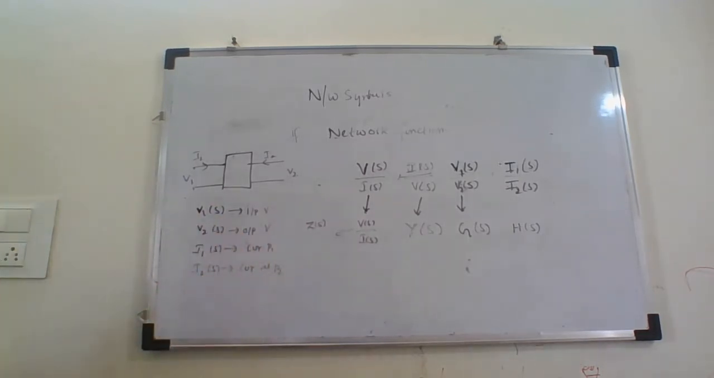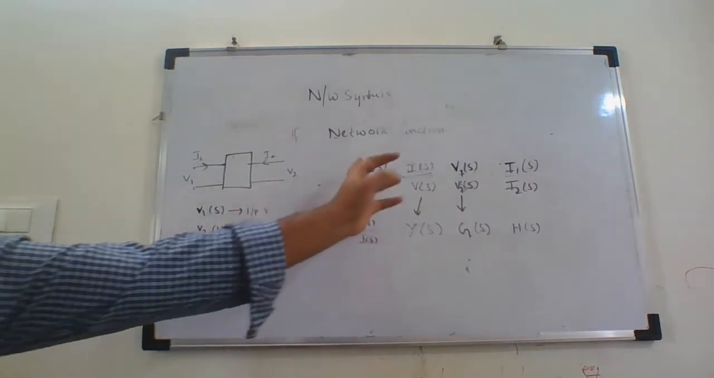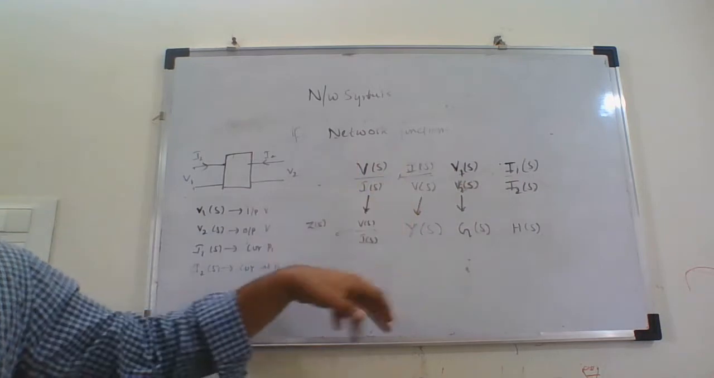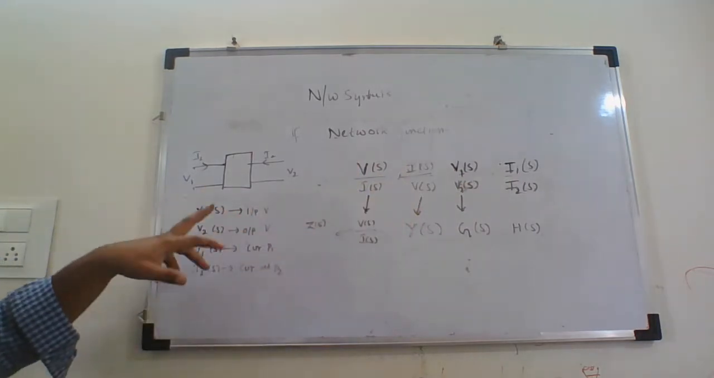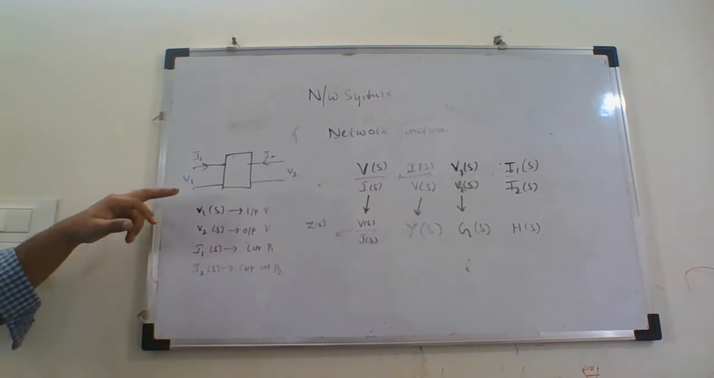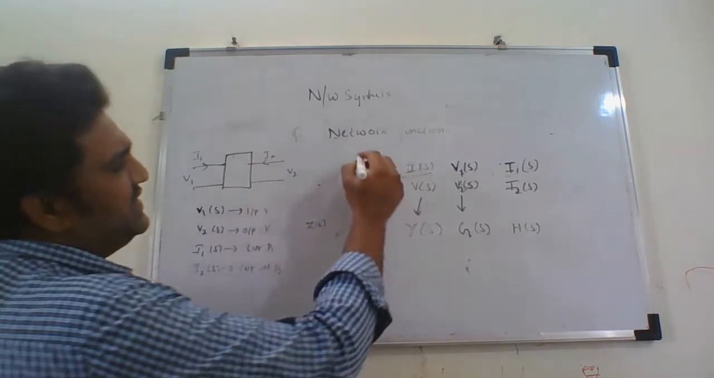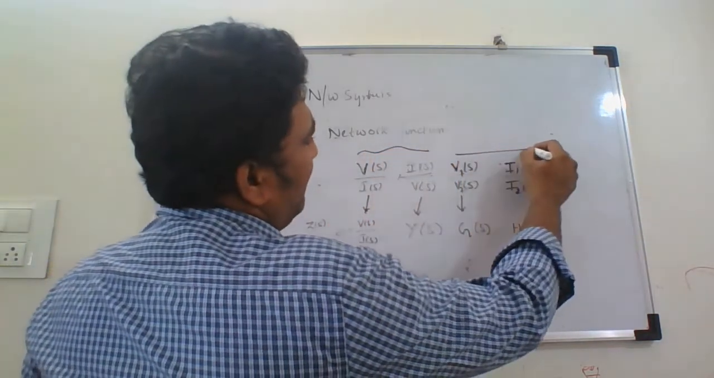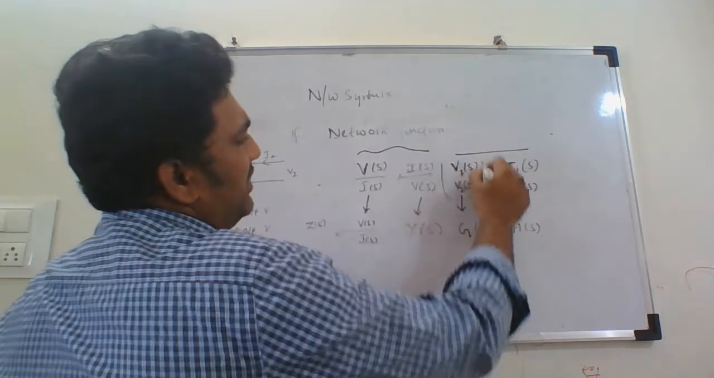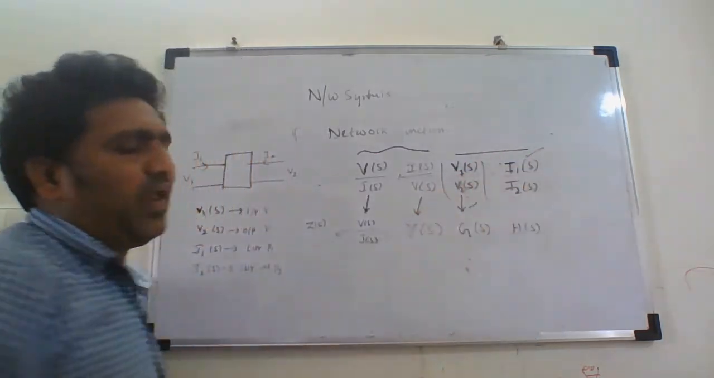Now by using these quantities, we can get the different network functions: the ratio of the Laplace transform of voltage to current, current to voltage, voltage to voltage, or current to current. Now in these last two cases, we don't have any option: the voltage transfer ratio is only one, and the current ratio is only one.